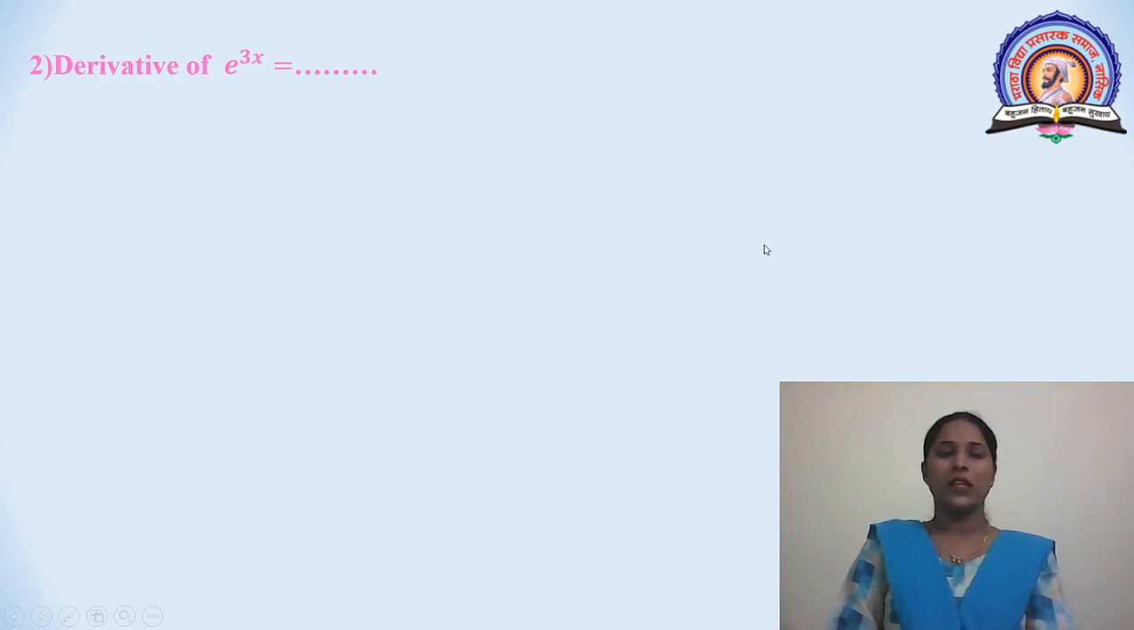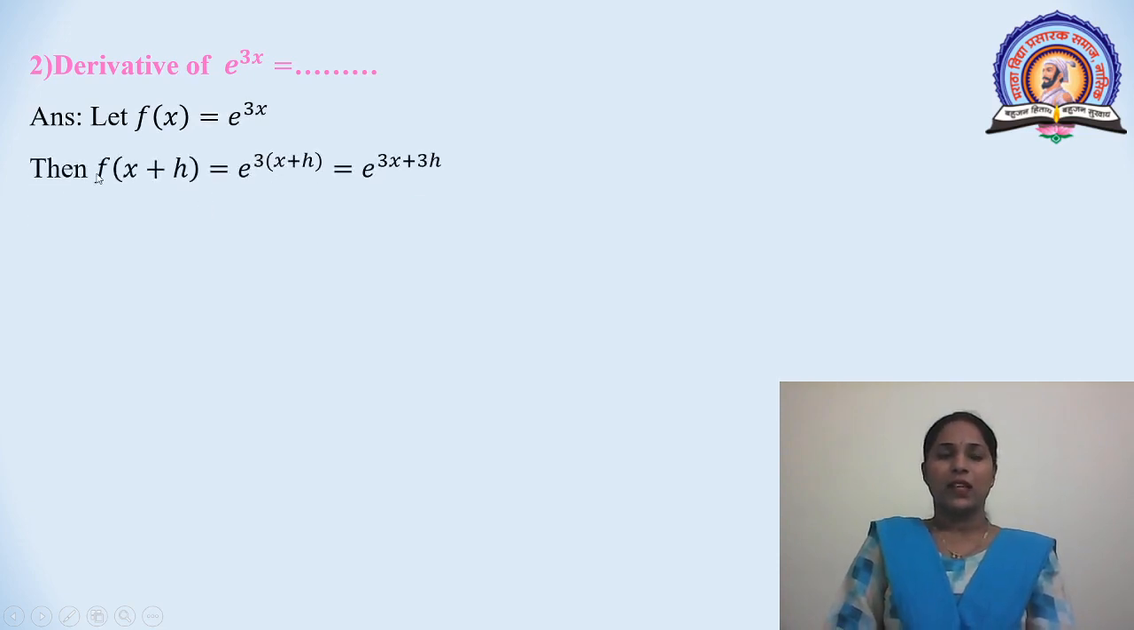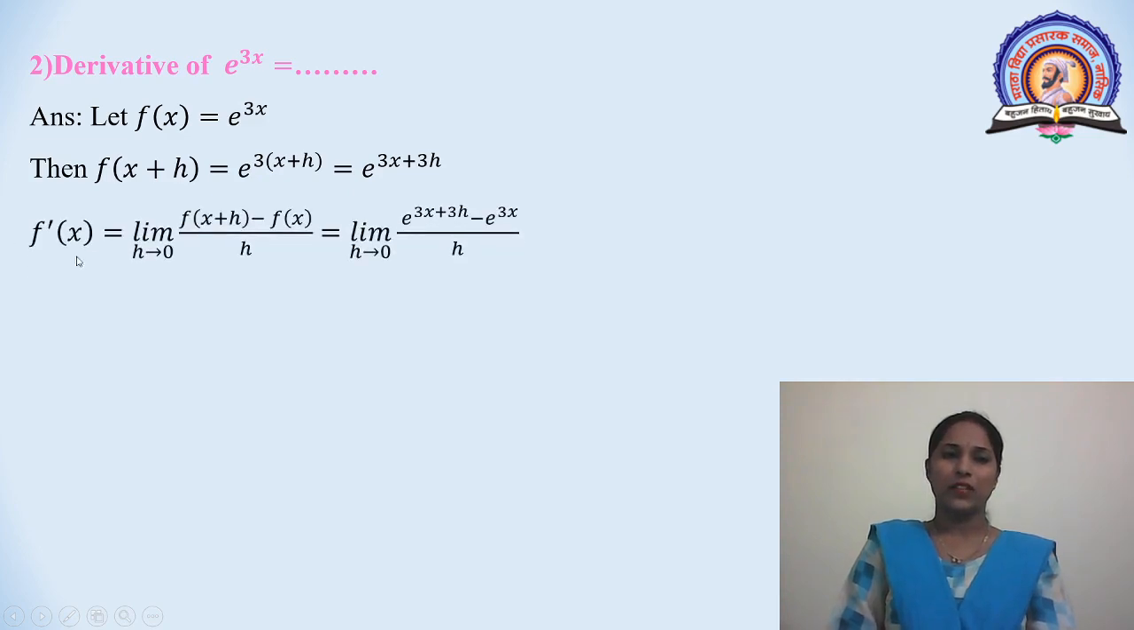Now, second question, e raised to 3x. We are taking e raised to 3x is equal to f of x, then f of x plus h is equal to e raised to 3 into x plus h. This is equal to e raised to 3x plus 3h. f dash x is equal to limit h tends to 0, f of x plus h minus f of x divided by h. This is equal to limit h tends to 0, e raised to 3x plus 3h minus e raised to 3x divided by h.